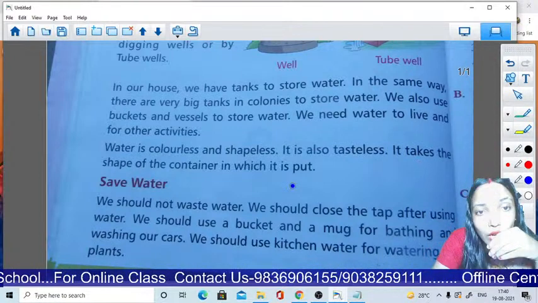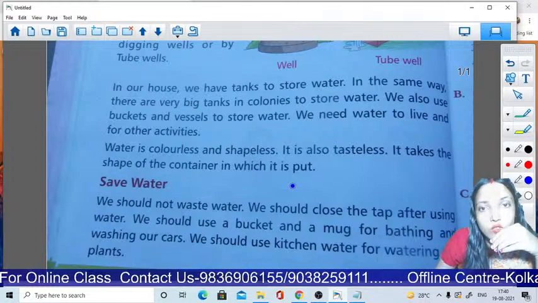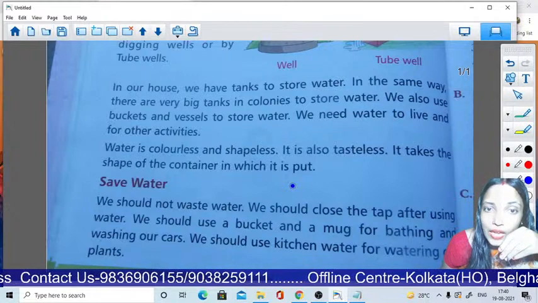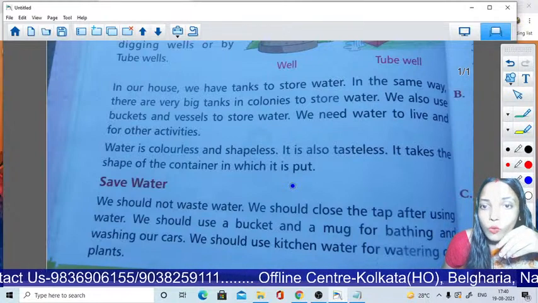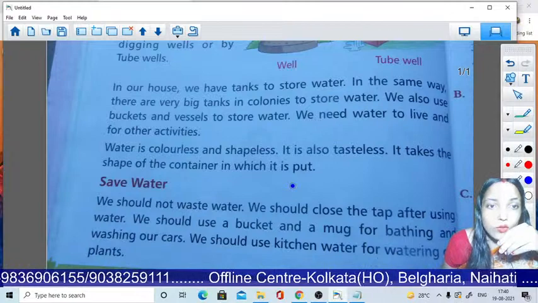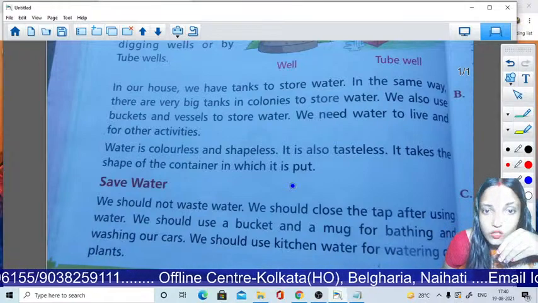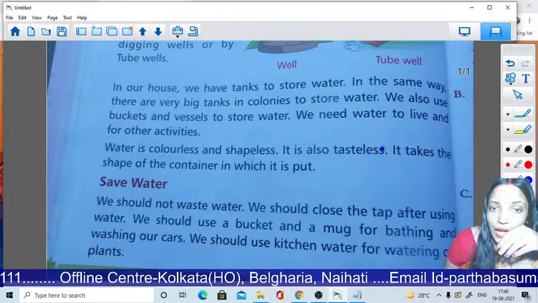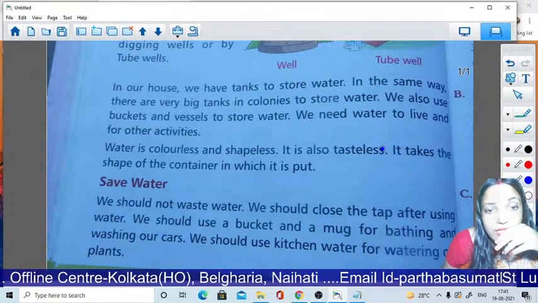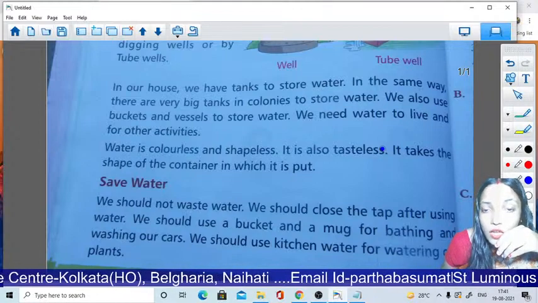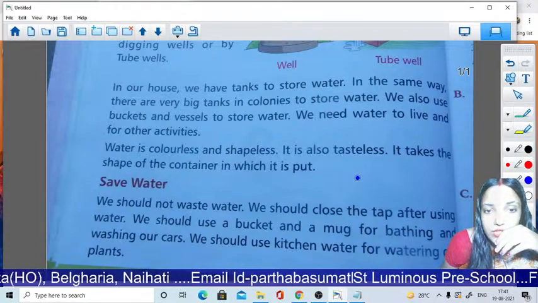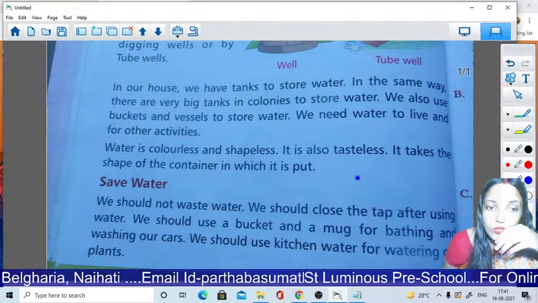Again, in our house, we have tanks to store water. In the same way, there are very big tanks in colonies to store water. We also use buckets and vessels to store water. We need water to live and for other activities. Water is colorless and shapeless. It is also tasteless. It takes the shape of the container in which it is put.